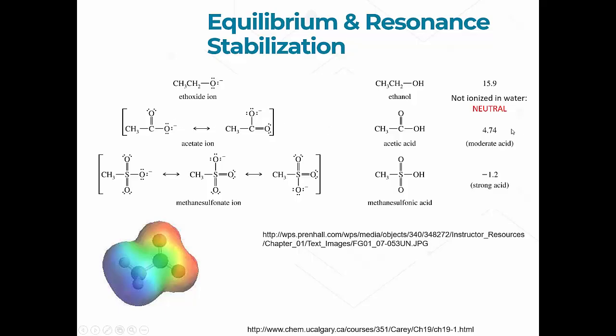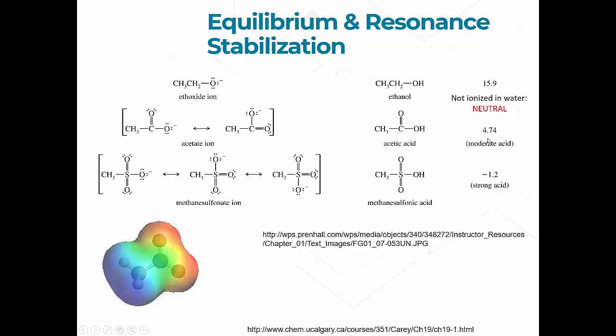If we are at a pH that is less, in other words, in a strong acid solution, we're going to have more of the protonated form. If we go to a higher pH, say pH 7, we're going to have almost all acetate ion and hardly any acetic acid. We're going to talk about how to calculate and estimate how much of each form you have at different pHs, but that's the concept.